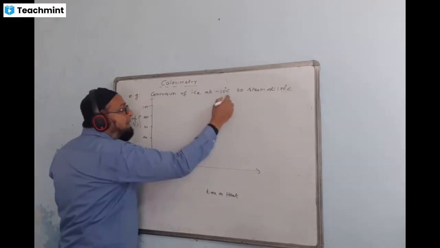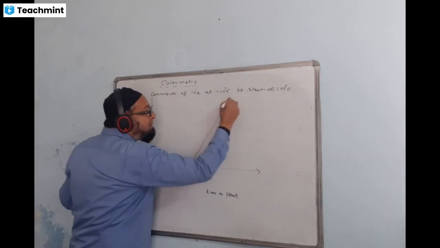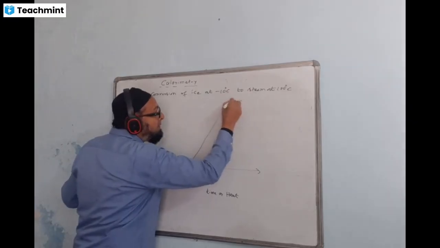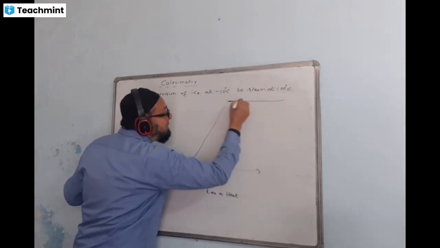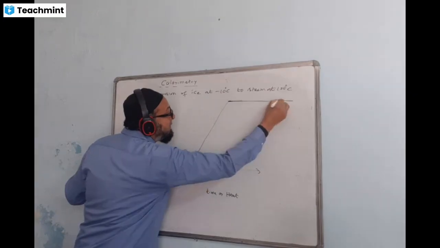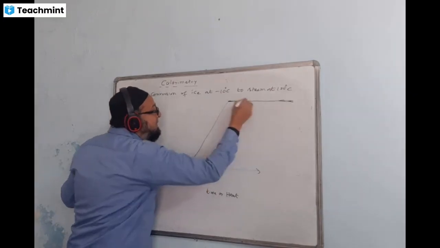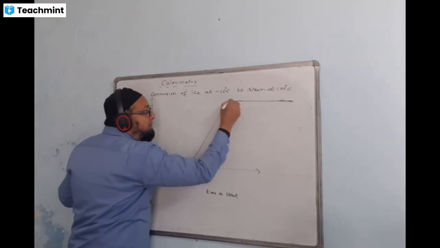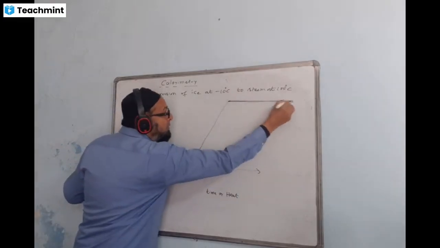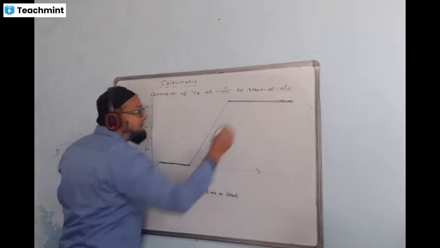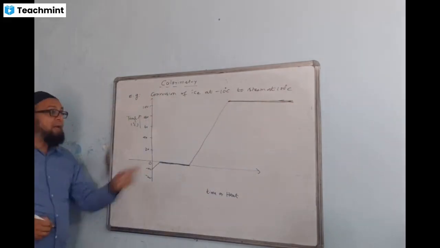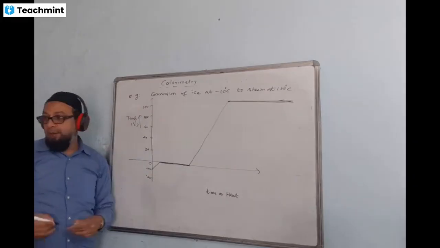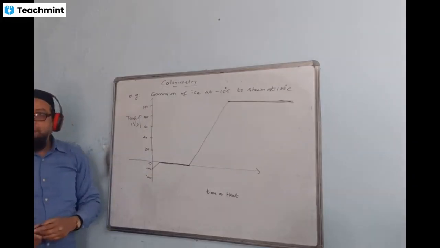And then another change of state will take place, that is vaporization, boiling or vaporization. Again we show a line parallel to this one, the region of boiling or vaporization. This line will be drawn even bigger than this. Why?